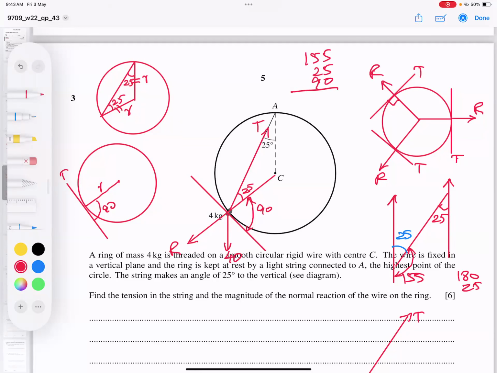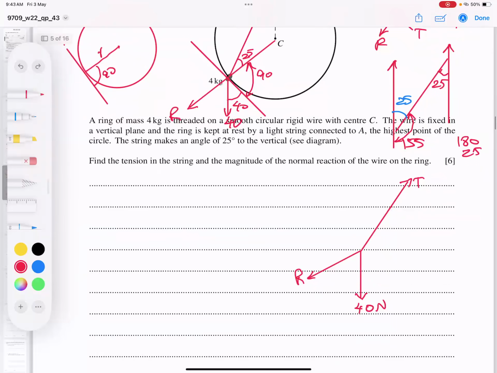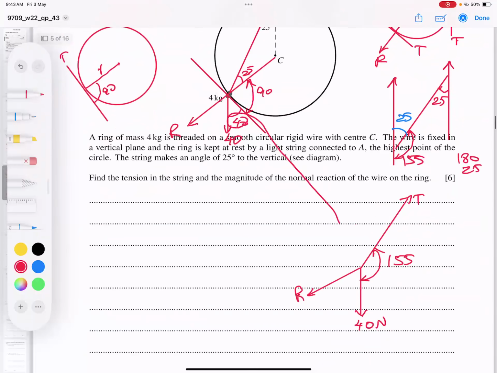So students, I hope you're understanding: 155 minus 25 minus 90, I got 40. So this angle, I got 40 in the middle. So basically this angle is 155. I think this is very clear, this angle is 155, and this angle you just got is 40.